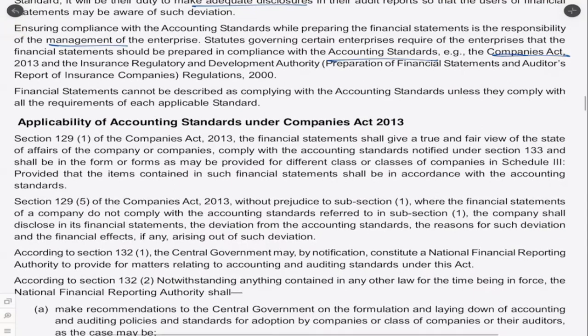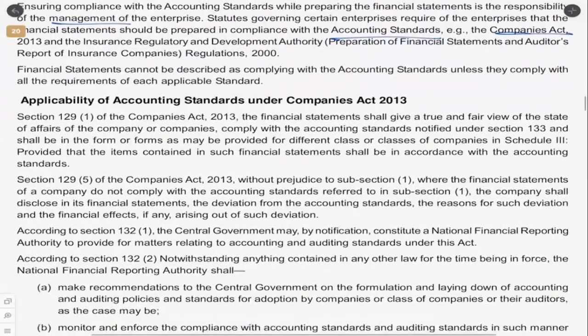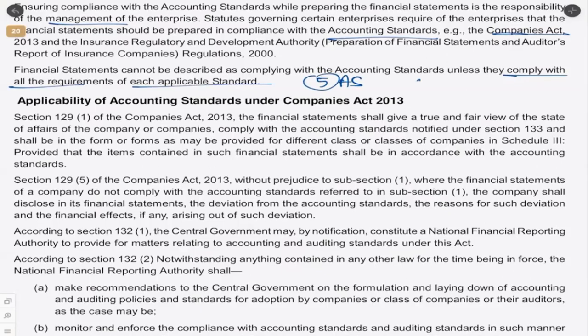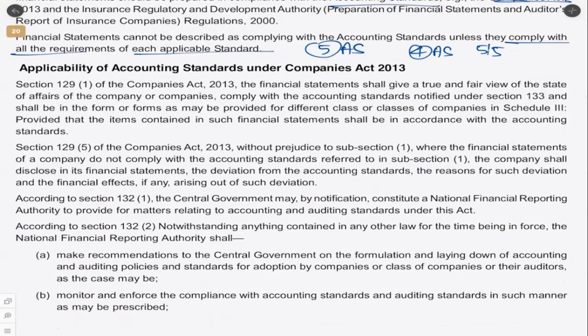Financial statements cannot be described as complying with accounting standards unless they comply with all the requirements of each applicable standard. So let's say there are 5 different accounting standards which are applicable to an entity. If they follow only 4 accounting standards, then it is said to be not complying with the accounting standards. It will have to follow all the 5 which are applicable to that particular entity.